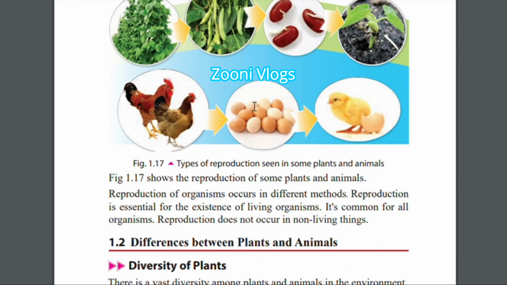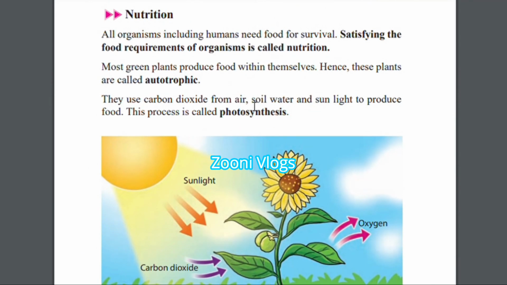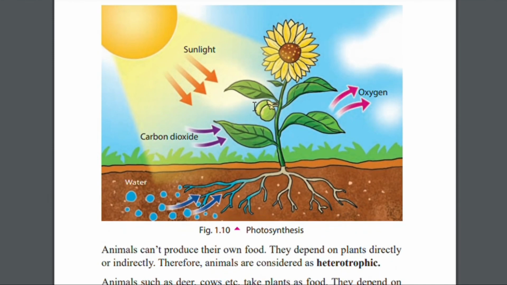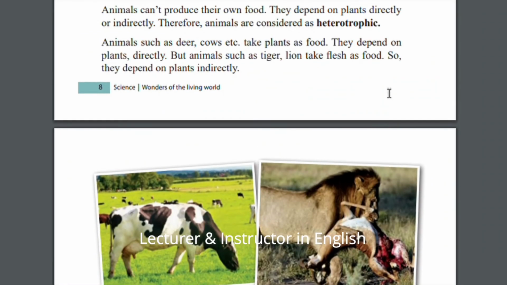Today I am going to go for the summary of our lesson. Today we started from nutrition. Now you know how to explain photosynthesis of a plant. Photosynthesis means the plant uses sunlight, carbon dioxide and water from the soil, produces food in the leaves and releases oxygen to the atmosphere.